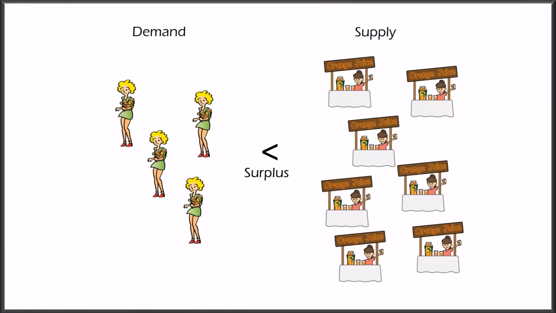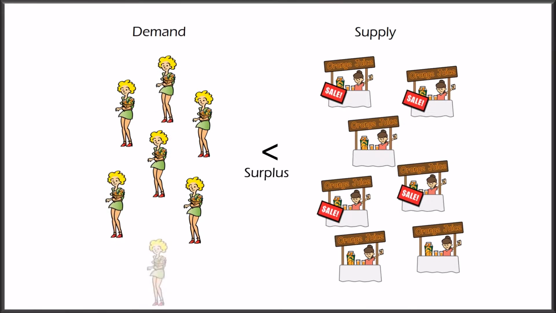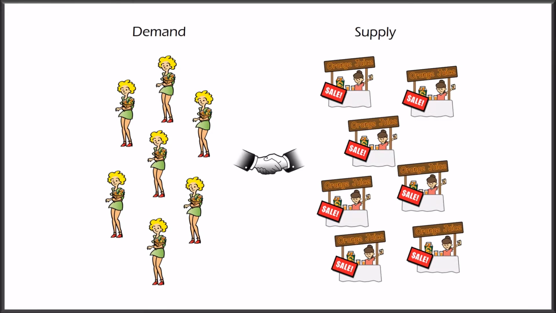Consumers can take advantage of the competition between firms and buy from firms that lower their prices. Now, more consumers would want to buy orange juice at these lower prices. In turn, this brings quantity demanded equal to the new quantity supplied, which means the market is again in equilibrium.